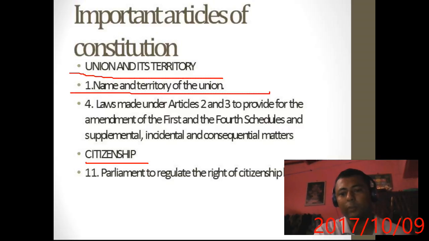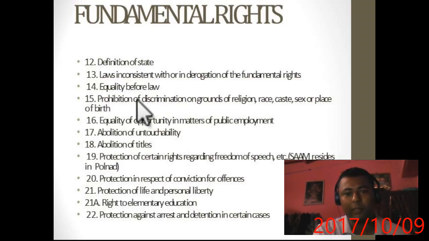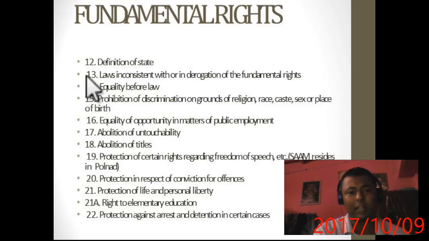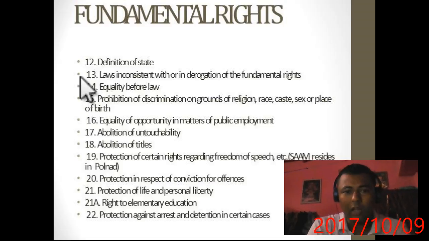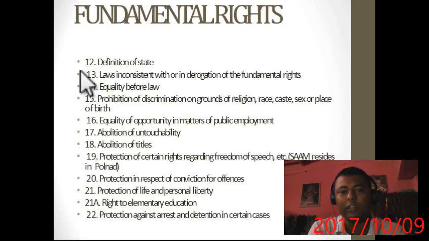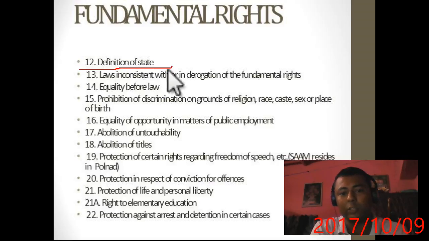Now let's move to the fundamental rights. Remember, fundamental rights are a very important topic, and I request you to remember all the articles of fundamental rights. They begin with Article 12 and end with Article 35. Now I will give you the details of how to remember them. First of all, in Article 12, the definition of the state is given: what is the state, who are considered the state.